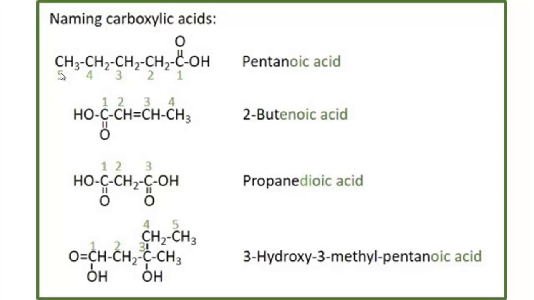Now follow more examples. This is simply pentanoic acid. This is 2-butenoic acid. Here 2 carboxylic acids are present at the 2 ends. For this, it is propanedioic acid. And here, follow this, C double bond OH. So this is 3-hydroxy, 3-methyl pentanoic acid. In alphabetical order, 3-hydroxy, 3-methyl pentanoic acid.